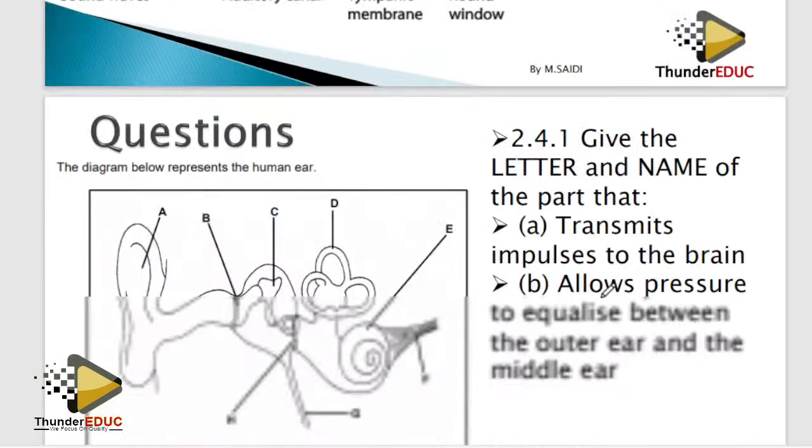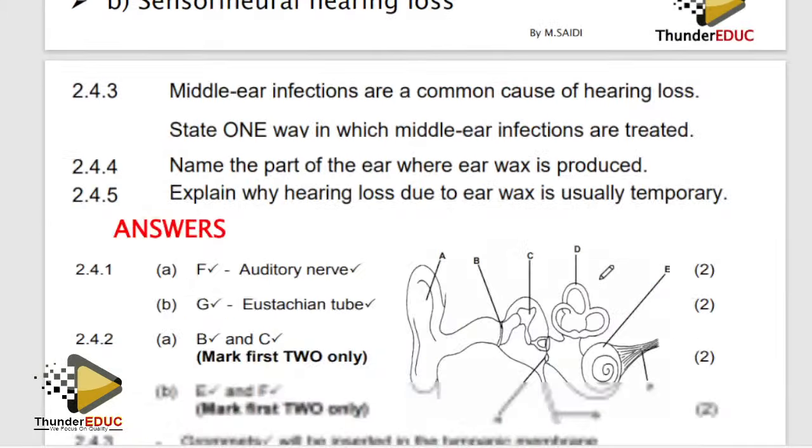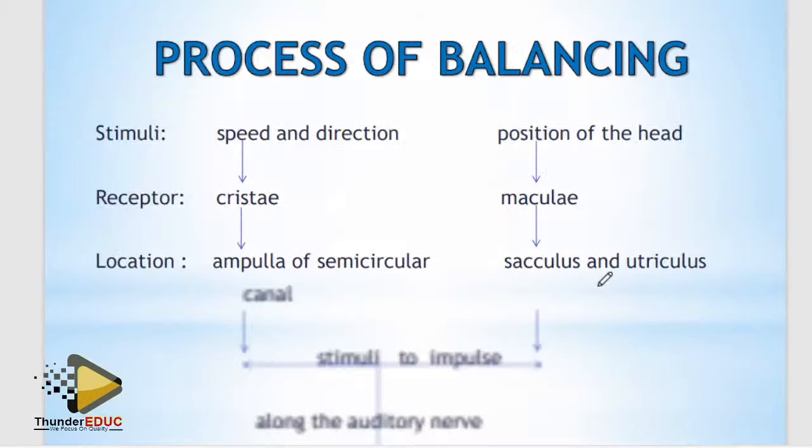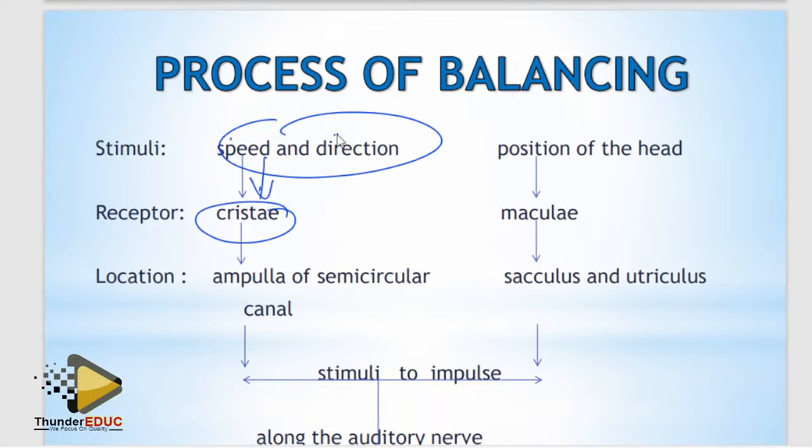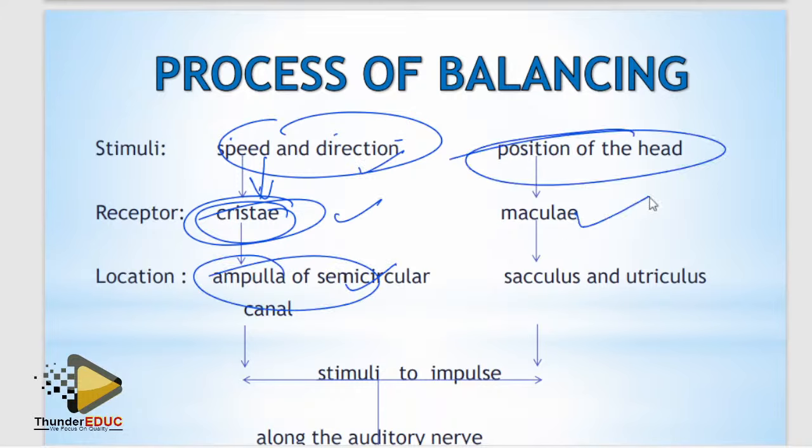Balance. You can use Saidi's model of balance. Change in the speed and direction stimulates the cristae found in the ampulla of the semicircular canal. That's a mark. Change in the position of the head stimulates the maculae found in the sacculus and the utriculus. A mark and a mark.